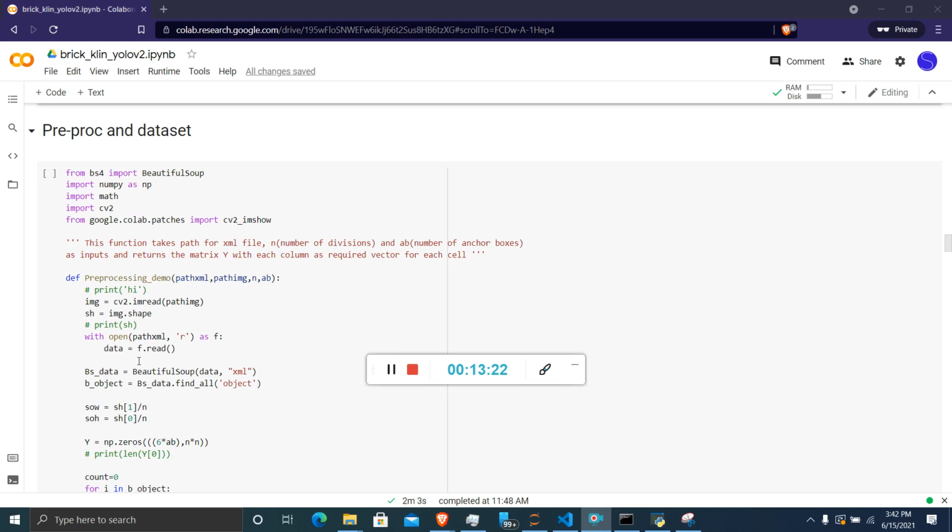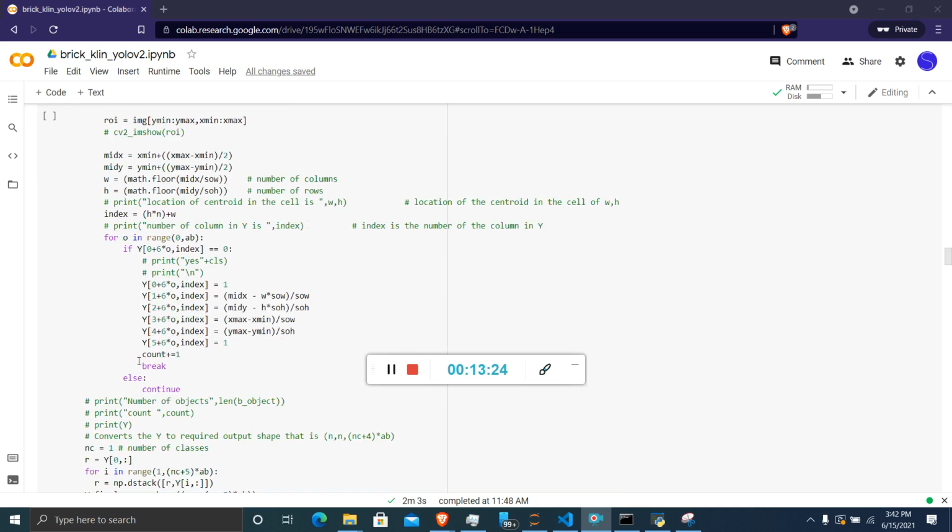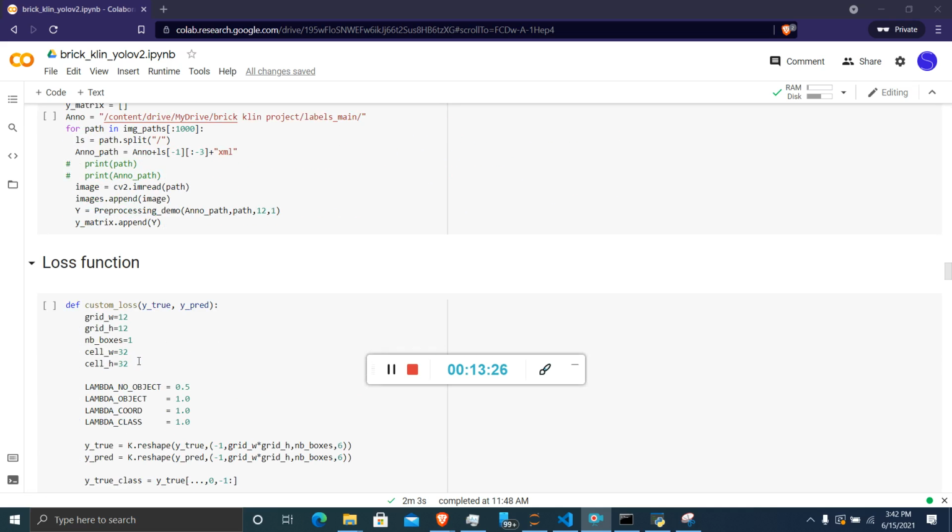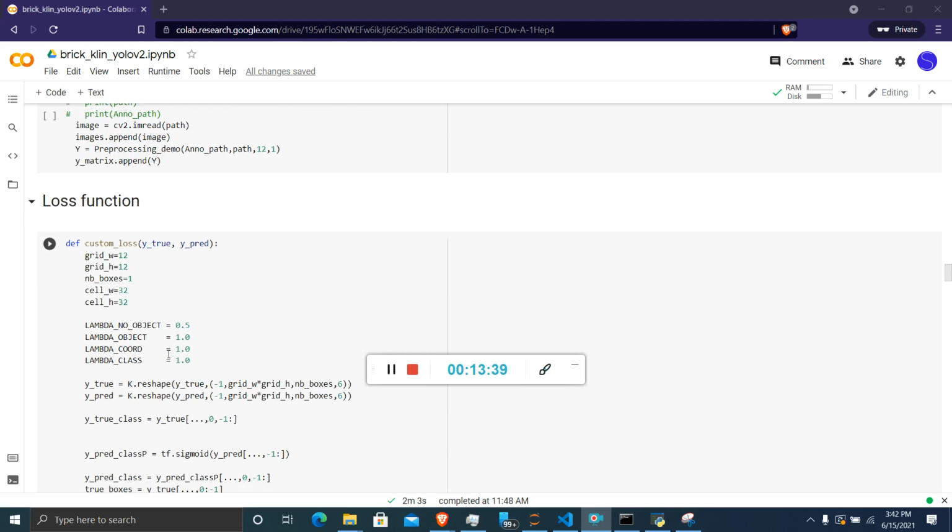So after that, in order to run those models, we also have to write the loss function, because we need to check how much loss there is, whether it is predicting or not. When dealing with the loss function, especially in our case, we have to deal with localization loss, which is nothing but the x, y, w, and h coordinates related to the bounding box values.